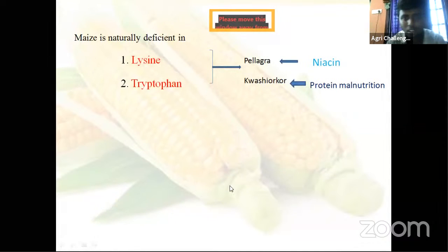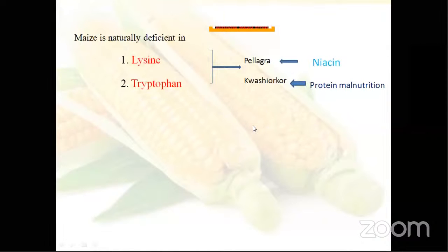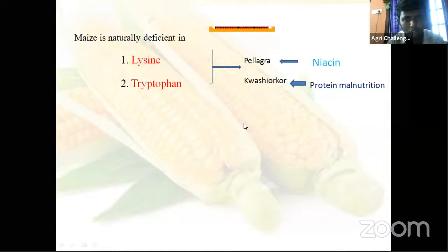Tryptophan. These two amino acids are required for what? Protein formation. If these two amino acids are deficient, there is a protein shortage, and some type of protein is not possible, which further leads to protein malnutrition. Due to protein malnutrition there is one disease. What is the disease? Kwashiorkor. That is one type of disease caused by protein malnutrition.